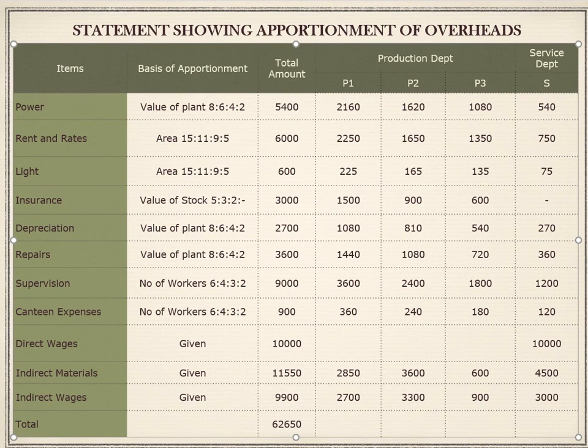Next, for P1 it is 2,160 plus 2,250 plus 225 plus 1,500 plus 1,080 plus 1,440 plus 3,600 plus 360 plus 2,850 plus 2,700. So the total is 18,165.